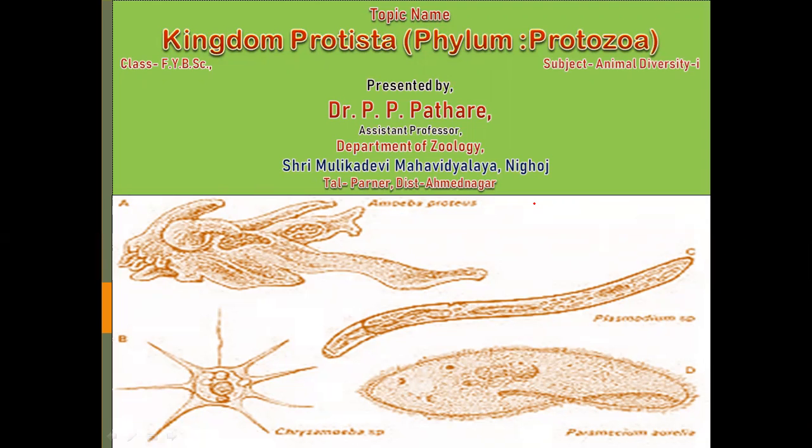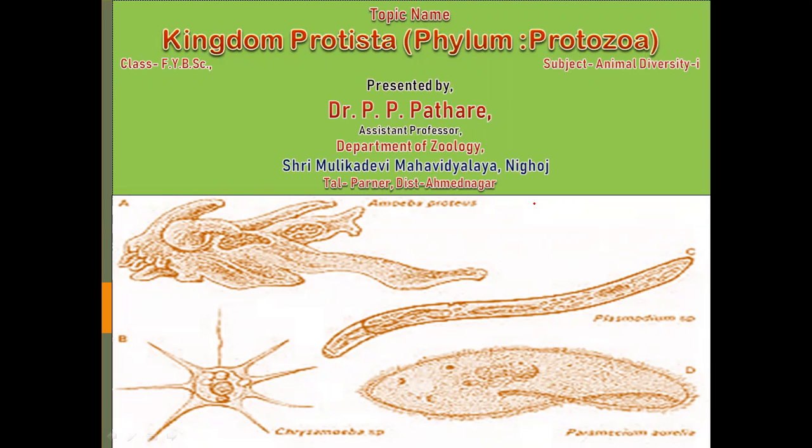That is, they generally prefer the aquatic habitat, or they generally prefer the water body for living. These animals are multicellular, unicellular, and some common ancestors of this group are named as fungi, plants, and animals.